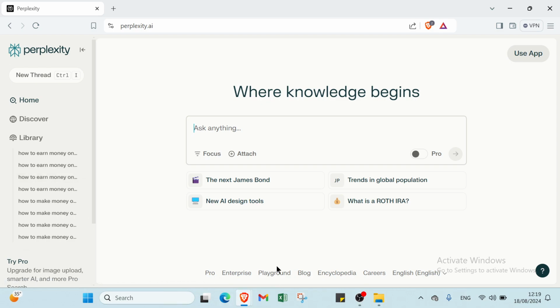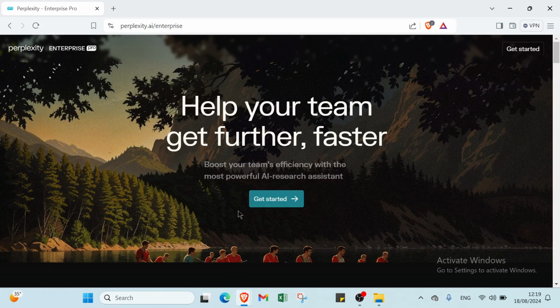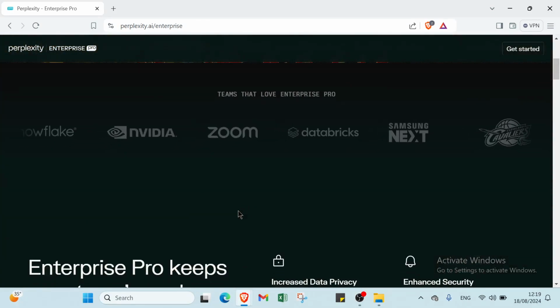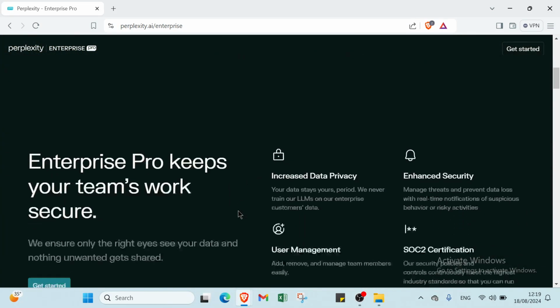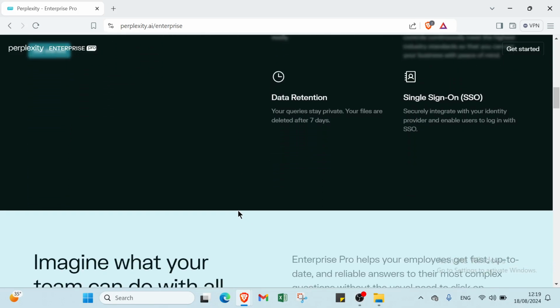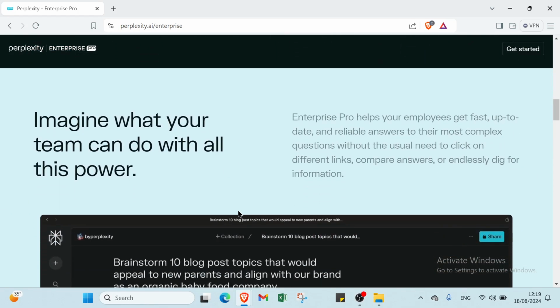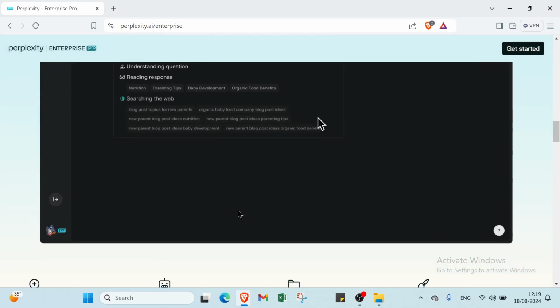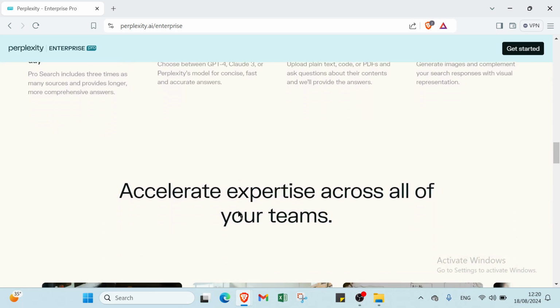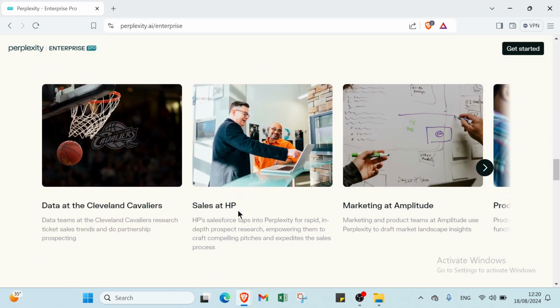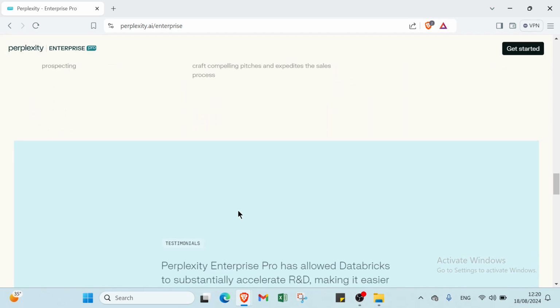The second one we have is freelance work. So, for example, you offer a service on platforms like Upwork or Fiverr to write articles or conduct research using Perplexity. For instance, you could use Perplexity to quickly gather and synthesize information on a specific topic, providing high quality content faster than traditional methods.